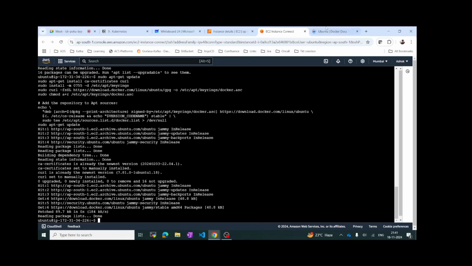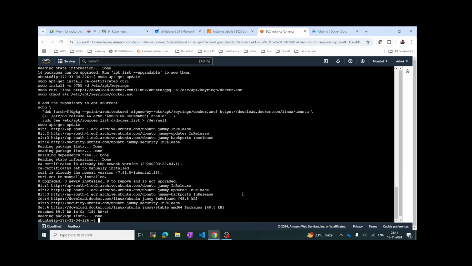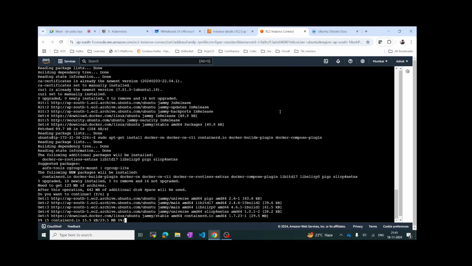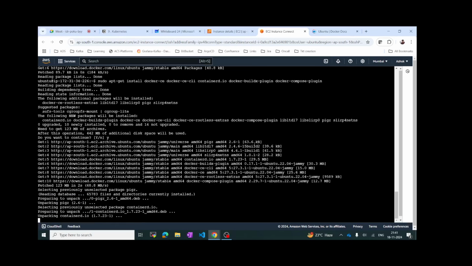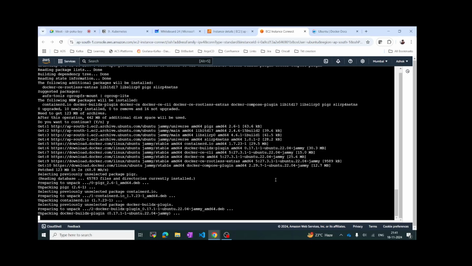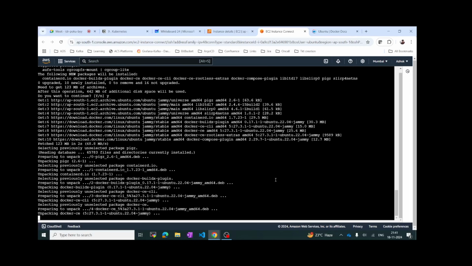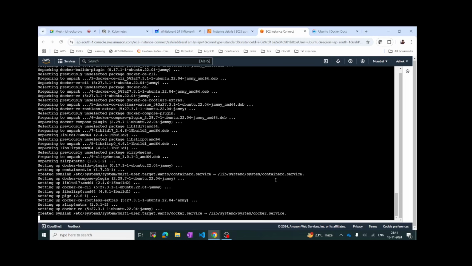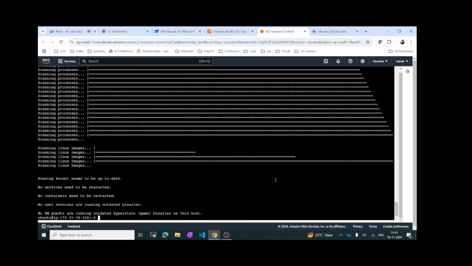Okay. Now we have to install Docker. Just copy this one, paste. So Docker is being installed. Let's see whether it is okay.